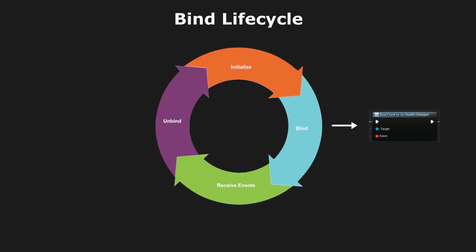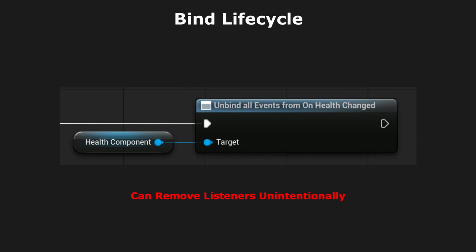We may also have temporary listeners. Maybe a widget only listens while open, or a health bar switches from one actor to another. In those cases, we should unbind from the old dispatcher. The unbind event removes one specific bound event. Make sure you provide the same event you originally bound. Be careful not to use unbind all events unless you specifically need it. Unbind all removes every listener from that dispatcher, including the listeners belonging to completely different systems. That can be dangerous when you only intended to remove your own listener.